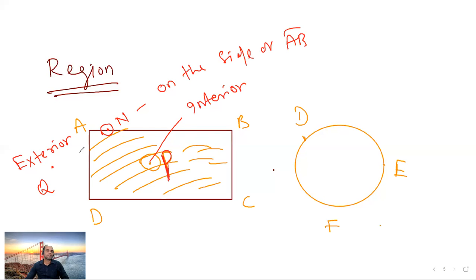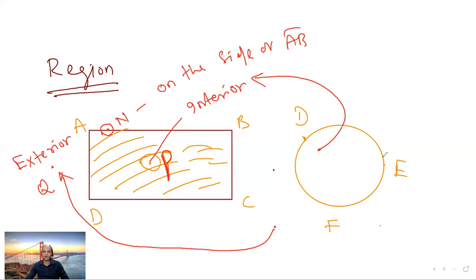So this is interior, this is exterior. Like that in a circle, the same thing happens. If we take a point here, then it is exterior of the circle. If you take a point here, then it is interior of the circle. But if you take a point here, suppose you take point E, it is on the circle.